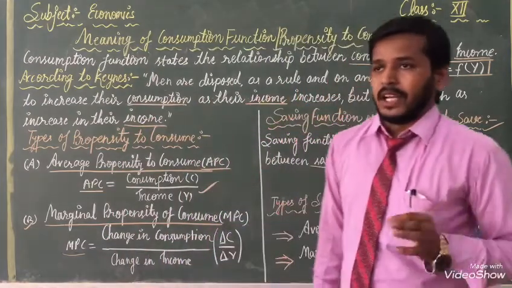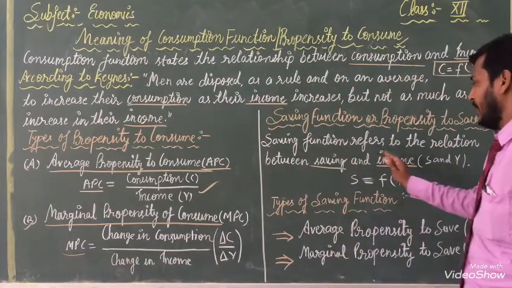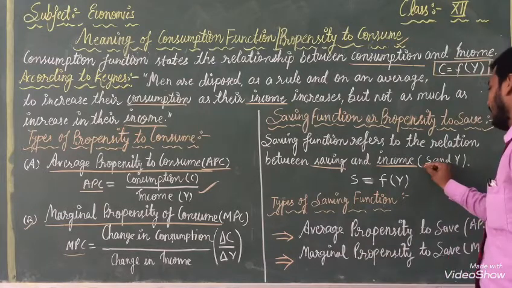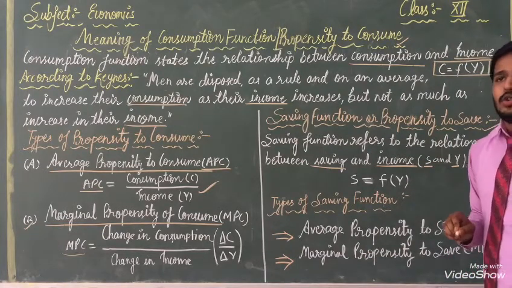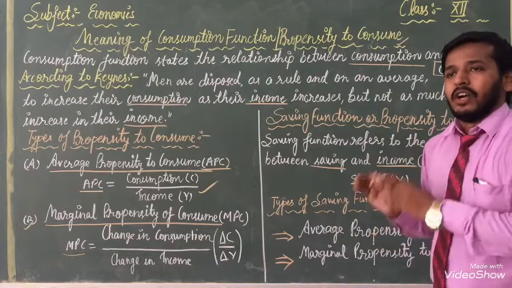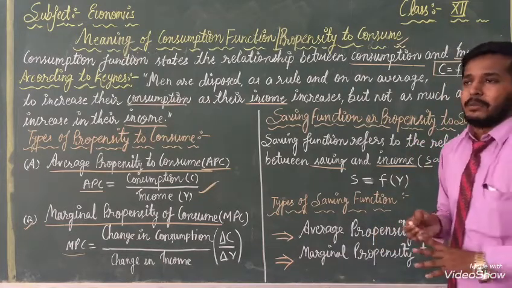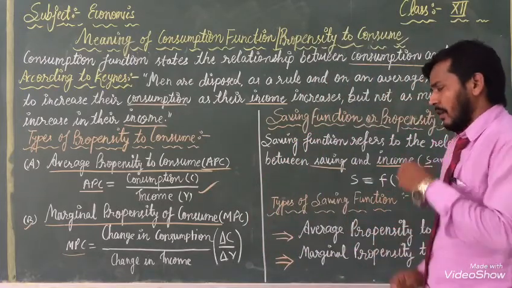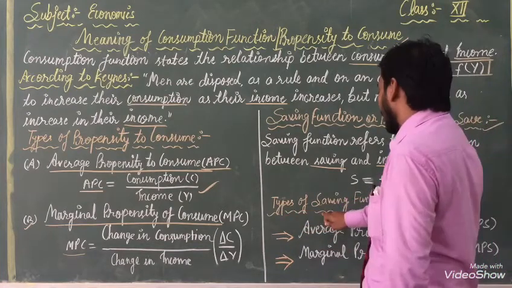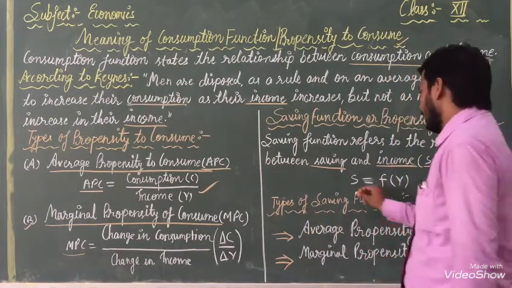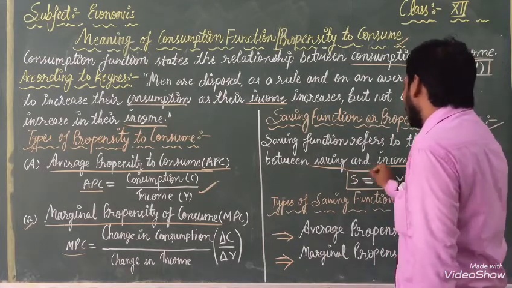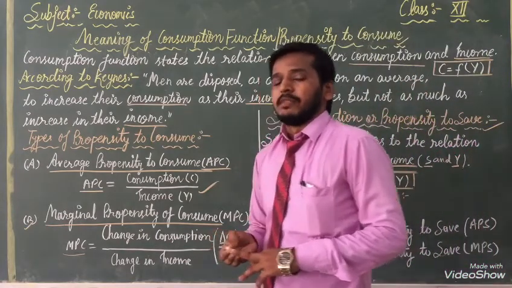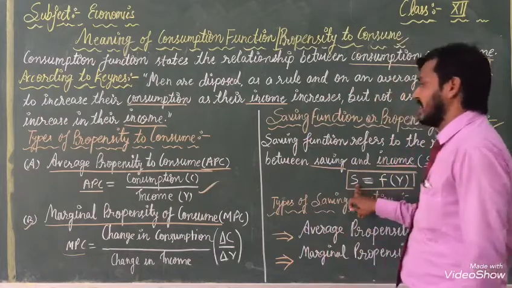With the help of that, we can know what the relation between saving and income is. We can denote it with the help of S and Y. इसे हम कैपिटल S या कैपिटल Y से प्रदर्शित करते हैं, शॉर्टेस्ट फॉर्म. Same process, types of saving function. Before that, I want to tell you one line. S equal to f(Y). This is the function, it's a process. With the help of that, we can calculate saving.